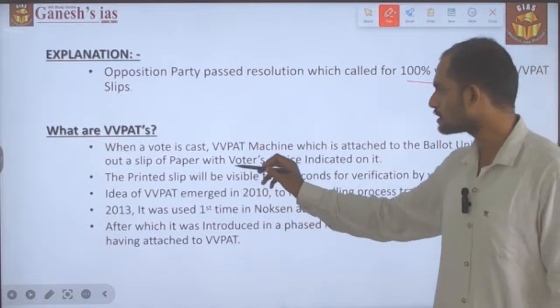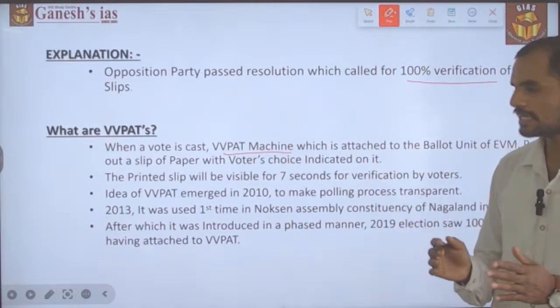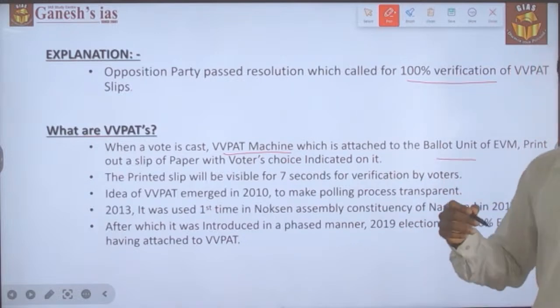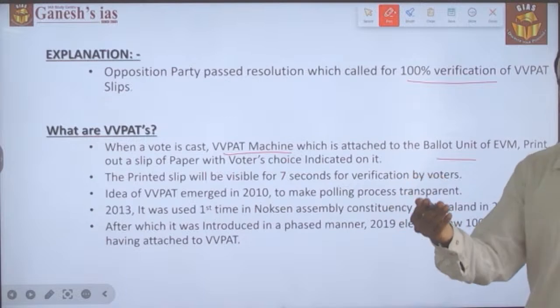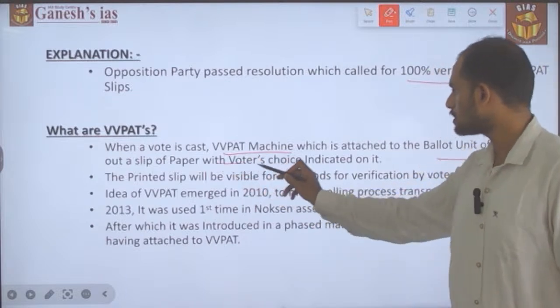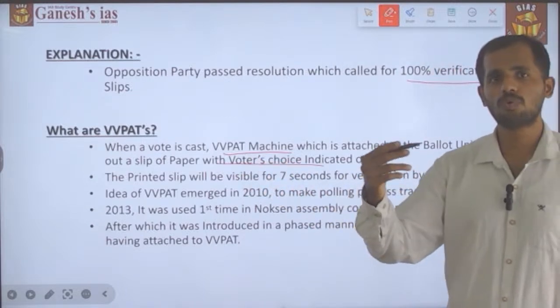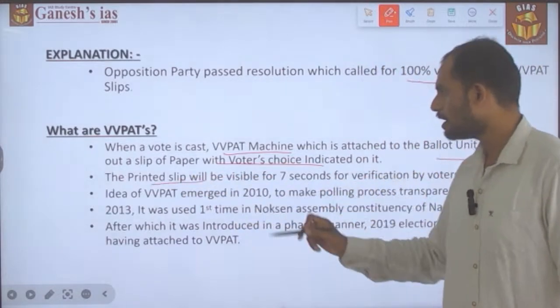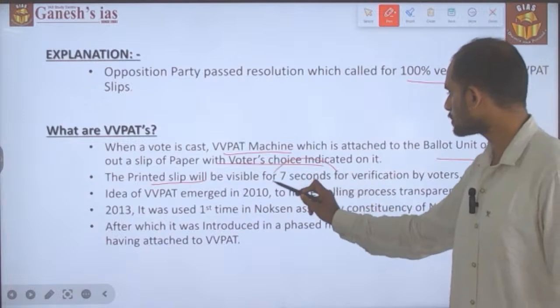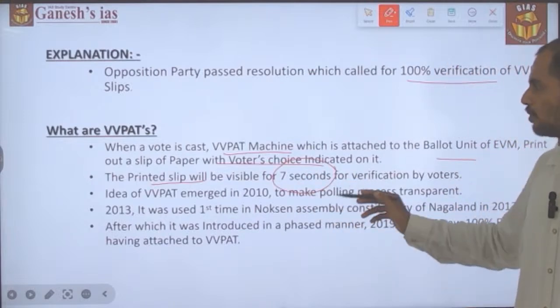Whenever a vote is cast, a VVPAT machine, which is attached to the ballot unit of the electronic voting machine, will print out a slip of paper where the voter's choice is indicated, and the printed slip will be visible for 7 seconds for verification by the voter.